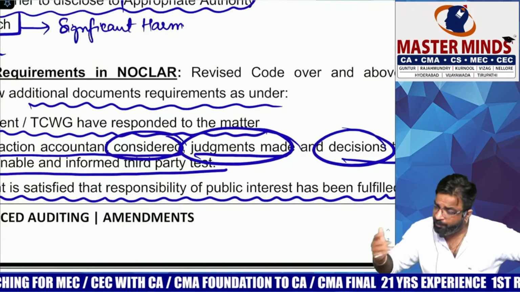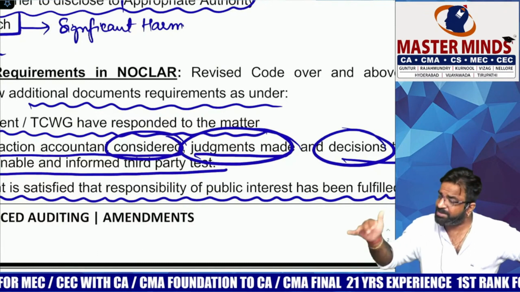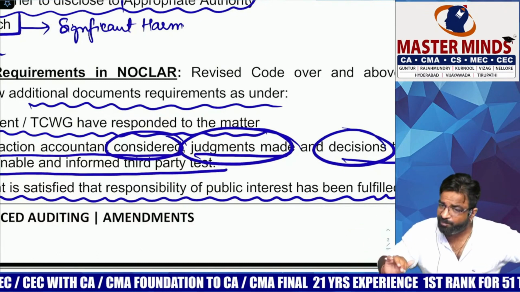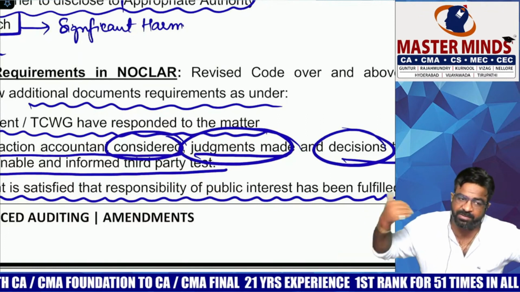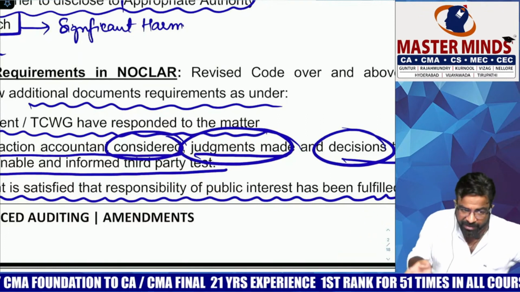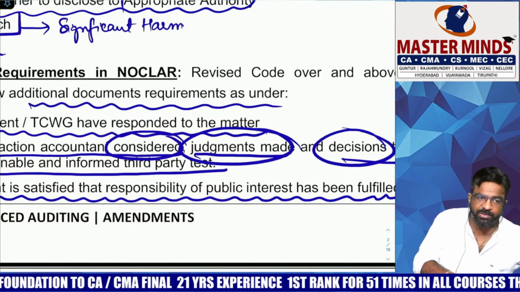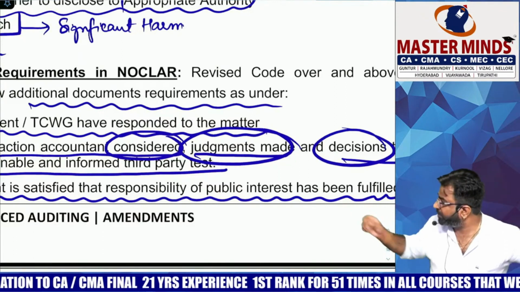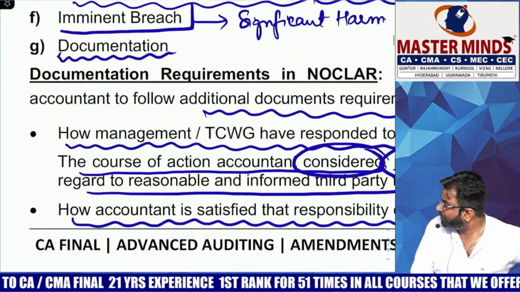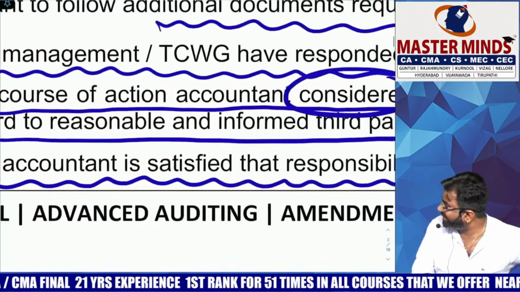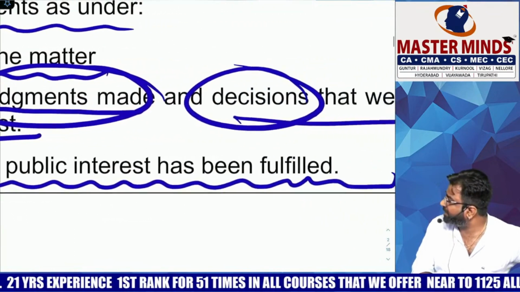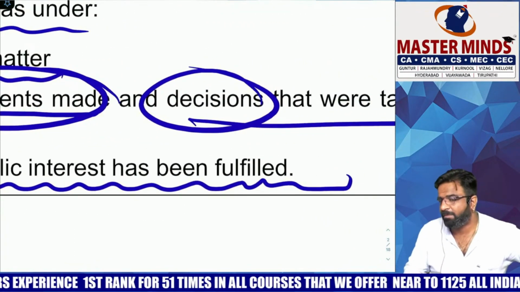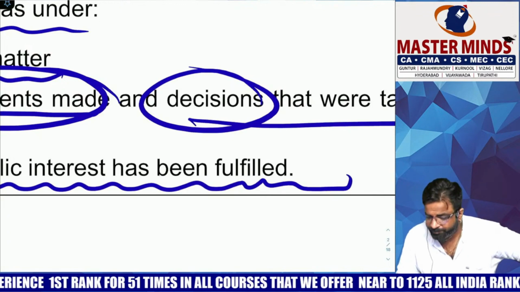Okay, you reported, but it doesn't mean that your work is done. You have to see the post-reporting thing also, how management has taken the needful action on the same. Did they eliminate that drug and did they find any substitute for the same or not? Read the last one again. How is the accountant satisfied that the responsibility of the public interest has been fulfilled? Did you get the point?